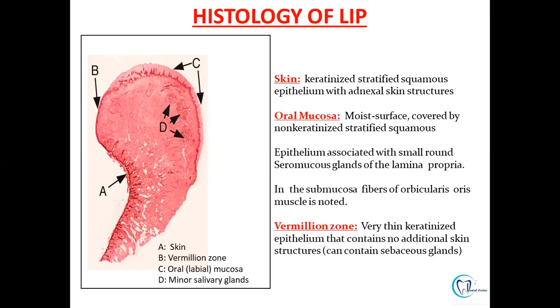So we have to keep in mind that in the histology of lip, we have three areas. One is continuous with the skin, the second is continuous with the oral mucosa, and there is a transition zone in between that is known as your vermilion zone. This vermilion zone has a thin keratinized epithelium and it does not contain any skin structures such as hair follicles. But sometimes there may be presence of sebaceous glands. So this zone is known as vermilion zone, vermilion border, and transitional zone.